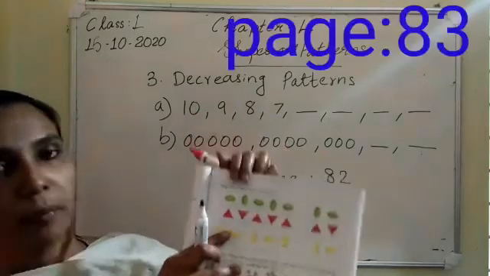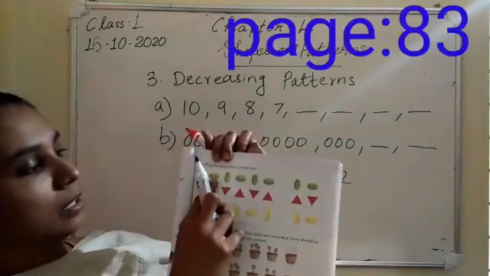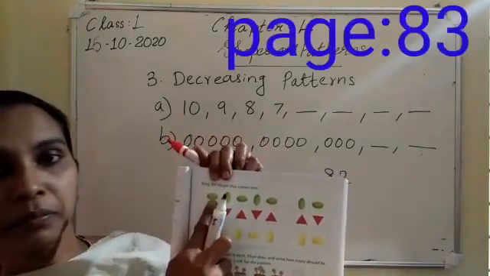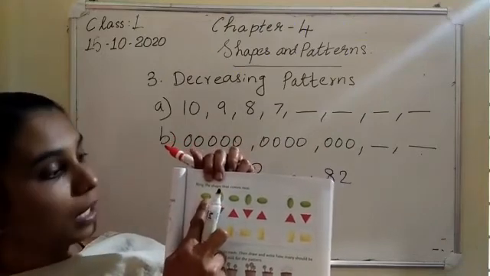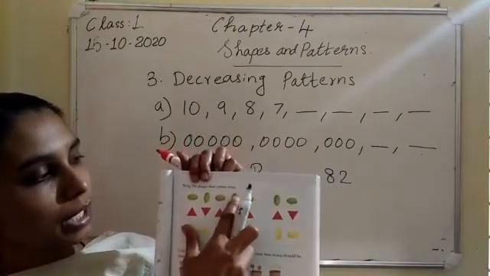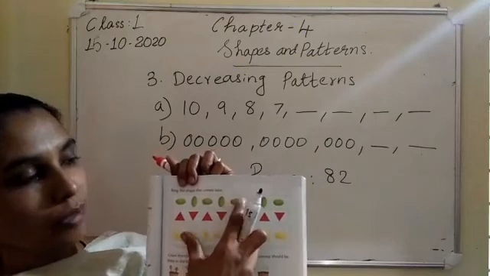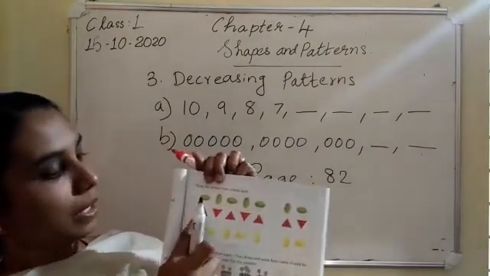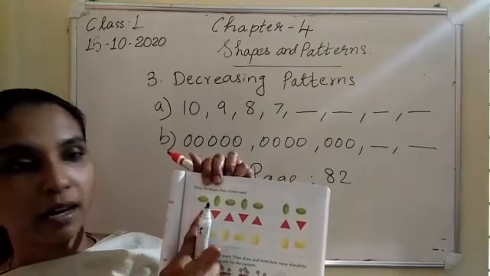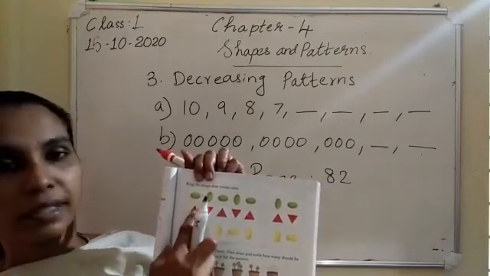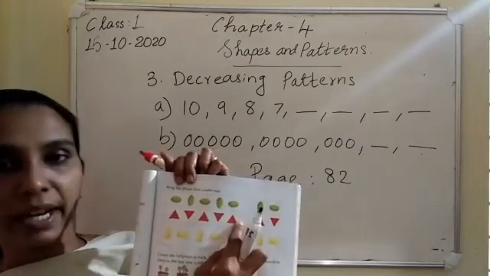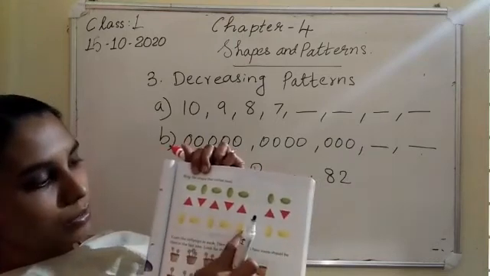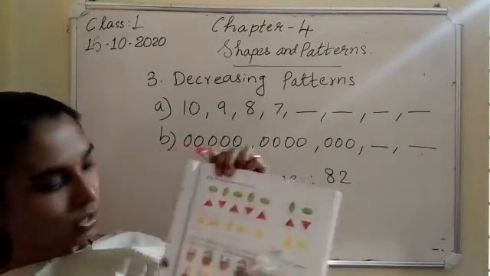Next one. Page number 83. See the shape. This one is horizontal, vertical, horizontal, vertical, horizontal. What comes next? Select one. Okay, which one? Next, triangle. Yeah, look at this edge. Find which one is the next. Okay, this one also. Find which is the next.